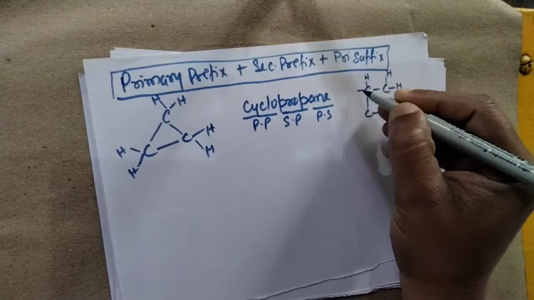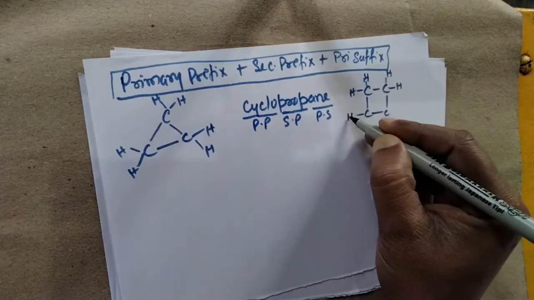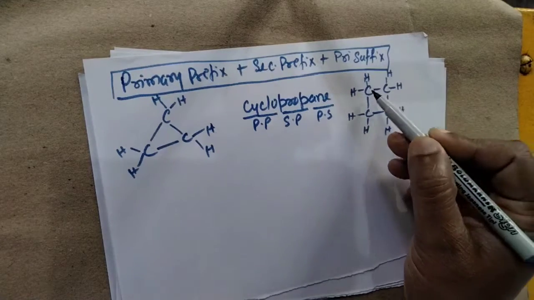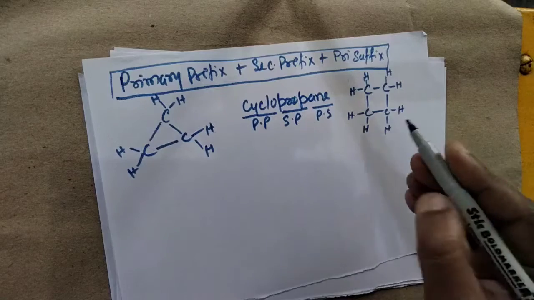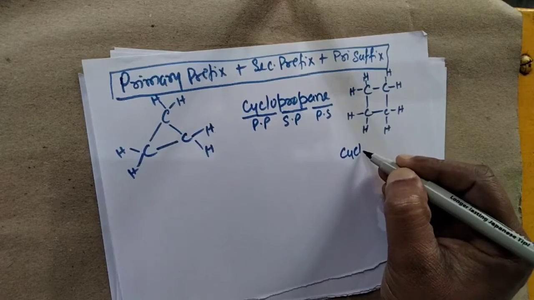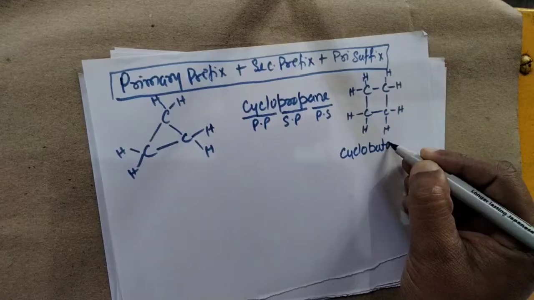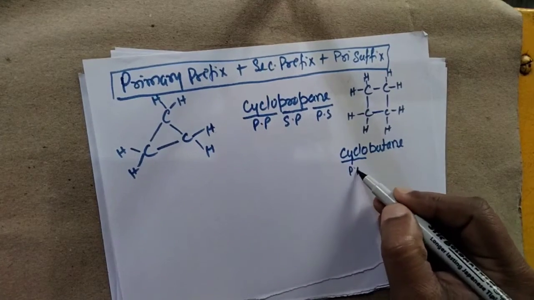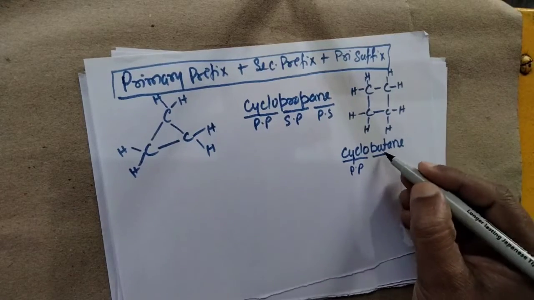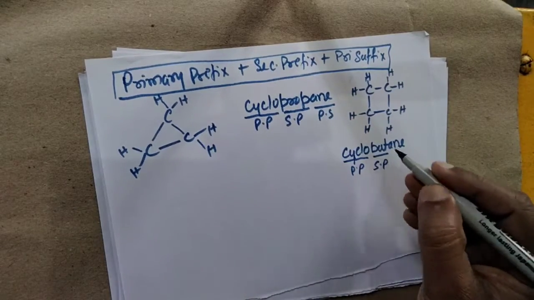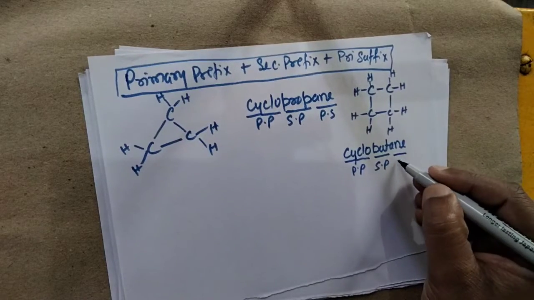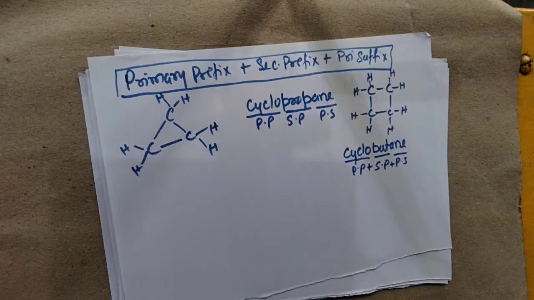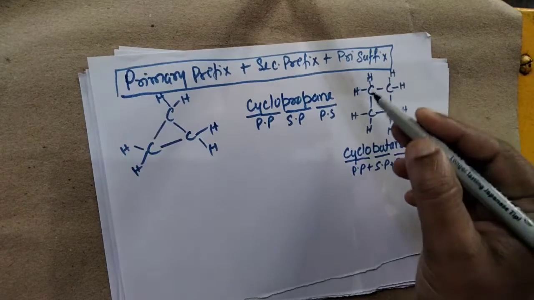If we have such a type of compound, how many carbons are there? Four. This is also a cyclic compound, so simply we call it cyclobutane. Why? Because it is cyclic, we use the primary prefix cyclo, but that is on the basis of the secondary prefix, and ane, since single covalent bonds occur, is the primary suffix.